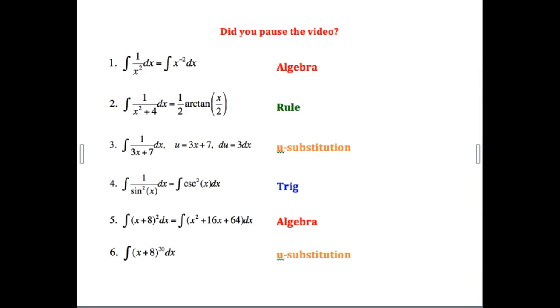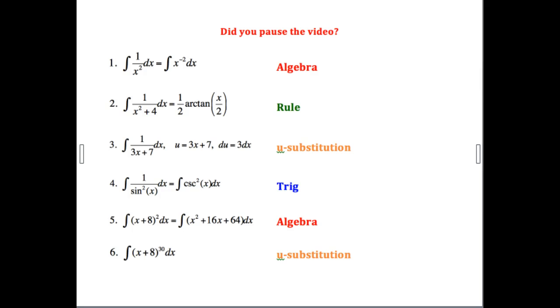Did you really pause the video? Well, it's okay if you didn't. Here's our first problem, 1 over x squared. Now if that little 2 wasn't there, that would be the integral of 1 over x, and there is a rule for that. Go look it up if you can't remember it. But it's not 1 over x, it's 1 over x squared. So that needs some algebra. We change that fraction into x to the negative 2 power from the algebra days,